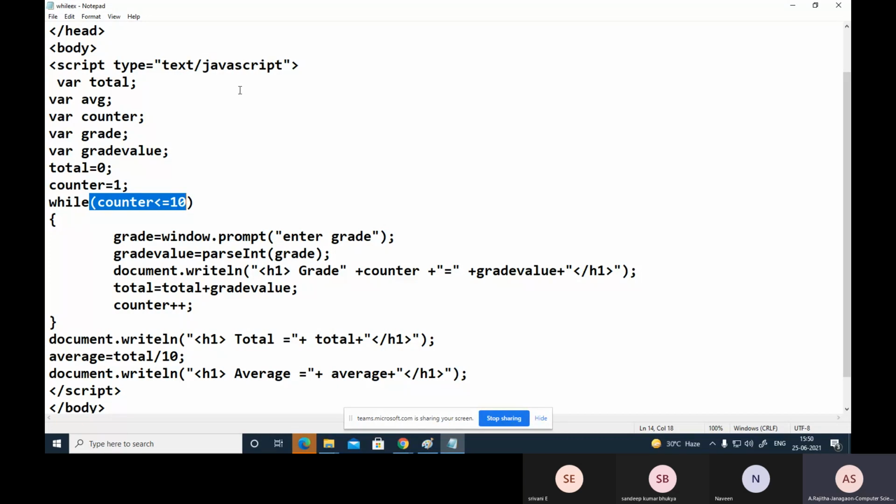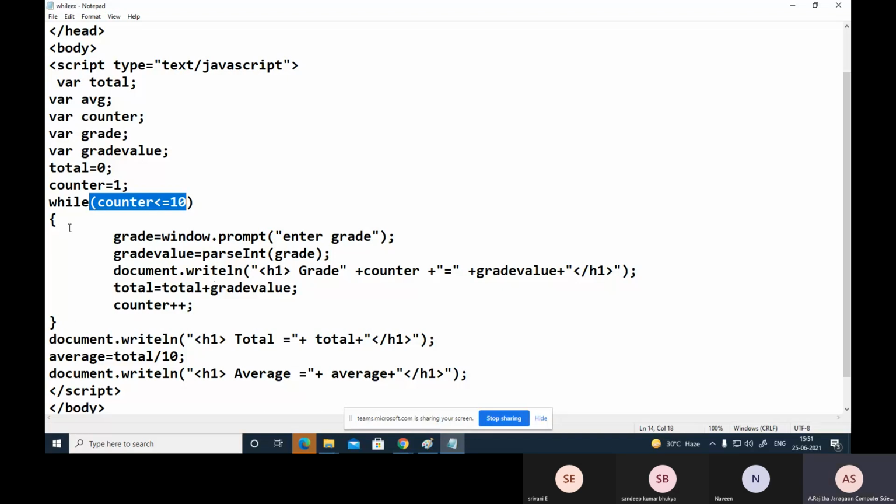Sentinel control repetitions are controlled by using a flag variable. How many times that loop is executed is not known earlier. That's why it is called the sentinel loop, or this is also called an indefinite loop. This loop is called a definite loop. And the next one is the indefinite loop. The next loop is the sentinel based loop. That loop is called an indefinite loop or indefinite repetition.